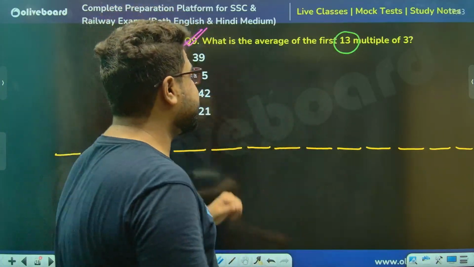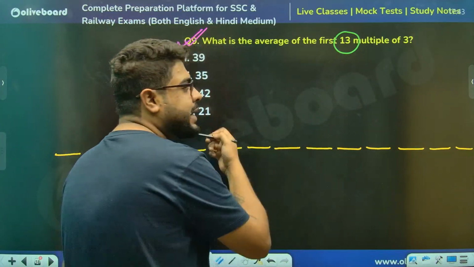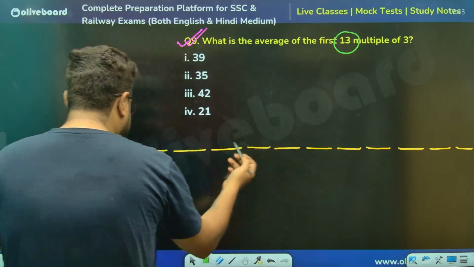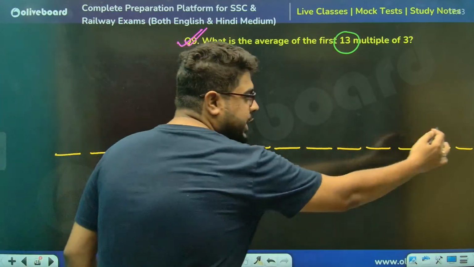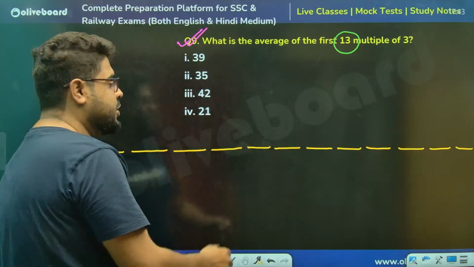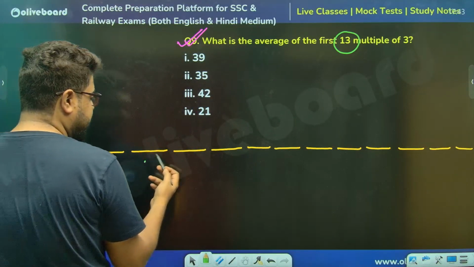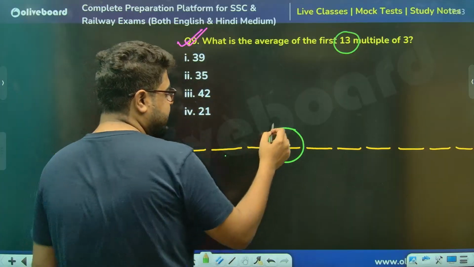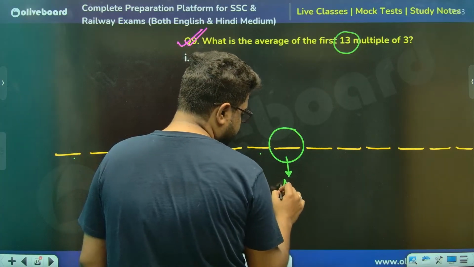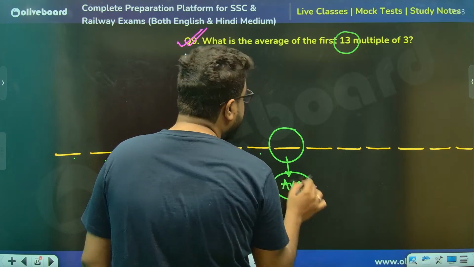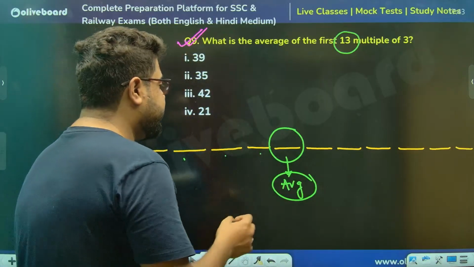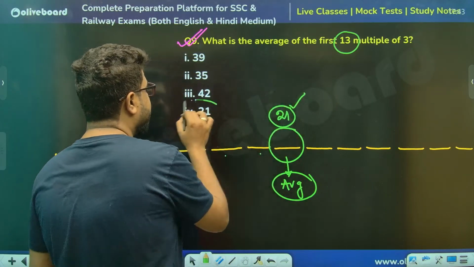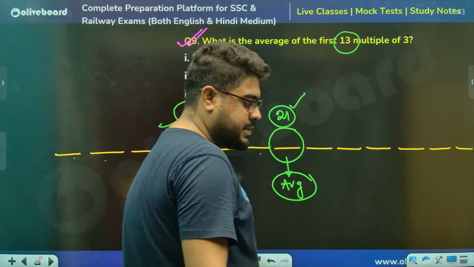If that was 14 instead of 13, then it would be the average of the middle two numbers. So with 13, the middle number means you leave 6 to the left and 6 to the right. The seventh number is the average. So 1, 2, 3, 4, 5, 6, the seventh number is the average. Correct? So the seventh multiple of 3 is 21. That's the answer. Nothing else is needed.